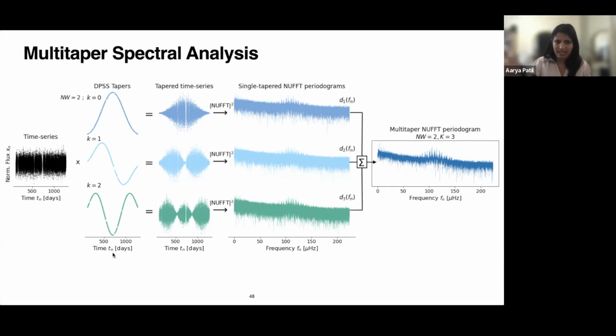Back in the 1980s, they developed a method to compute these Slepian tapers on any irregular sampling that you want. But that method is very computationally expensive. That's why we use spline interpolation instead, which is way faster, and that means we get the same computational complexity as using Lomb-Scargle.